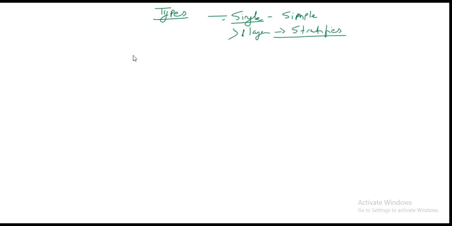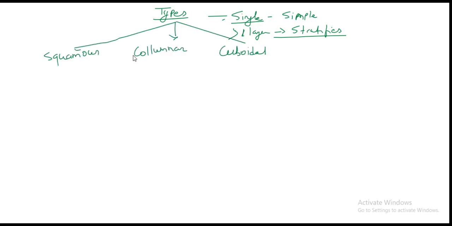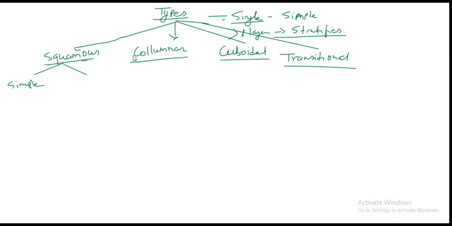It is mainly divided into squamous, columnar, cuboidal, and transitional. Mainly 4 types of epithelial cells are found. Squamous epithelium is divided into 2 types: simple and stratified.